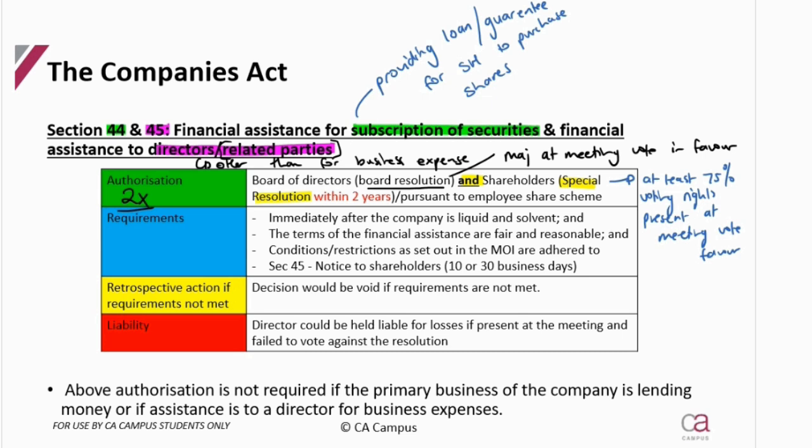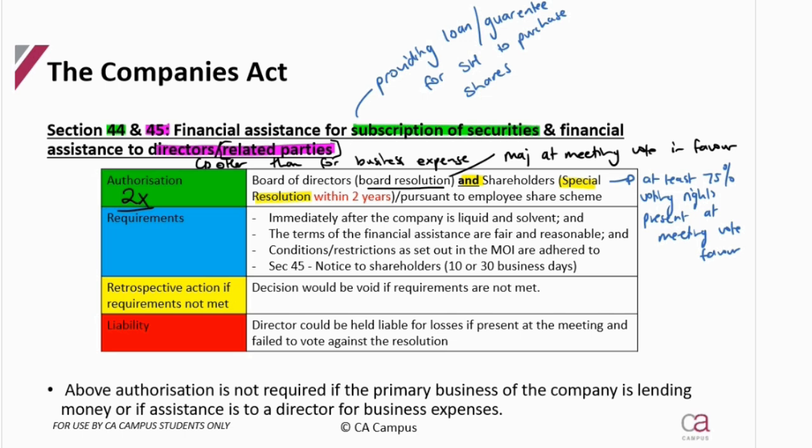Okay, I've said within 2 years, so all they're saying is the board could give authorization today, but maybe a year ago the shareholders gave a special resolution, that's fine. But there is a 2-year lapse. That special resolution lasts for a period of 2 years. If the board doesn't authorize within the 2 years of that special resolution, they have to go and pass another special resolution. So it expires, and therefore there is a timing limit as to when this special resolution lasts.